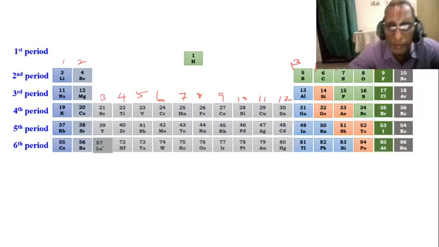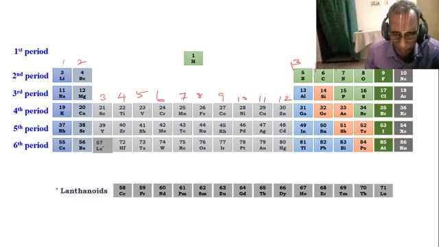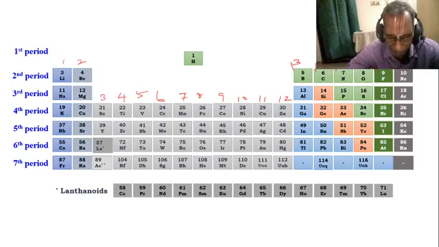Sixth period contains cesium to radon. Sixth period is the period which contains all the elements that are isolated. In the seventh period, some elements are yet to be isolated. They are having gaps. We have seen the nomenclature of elements with atomic number more than 100.